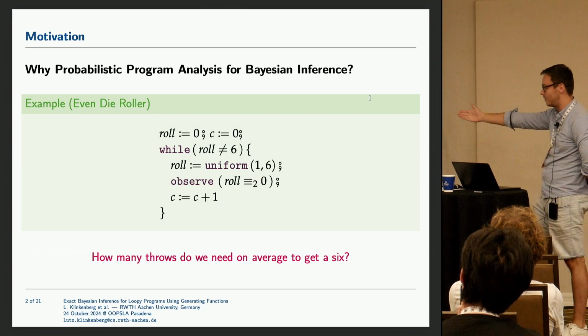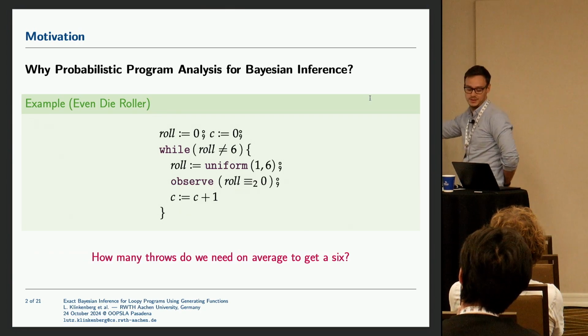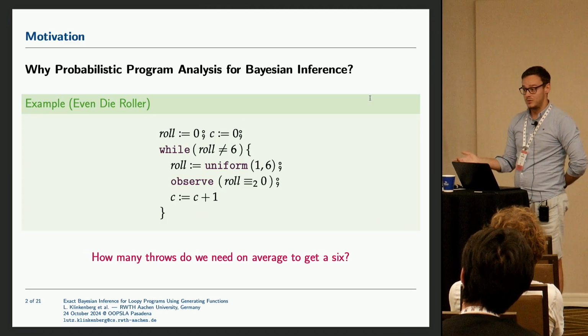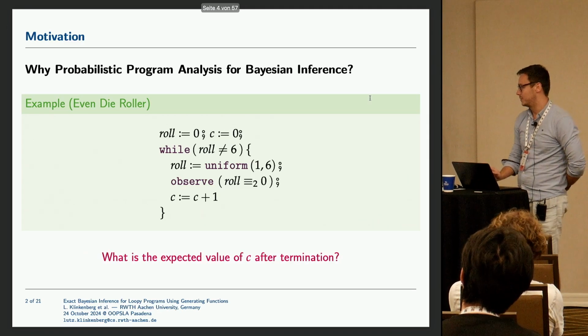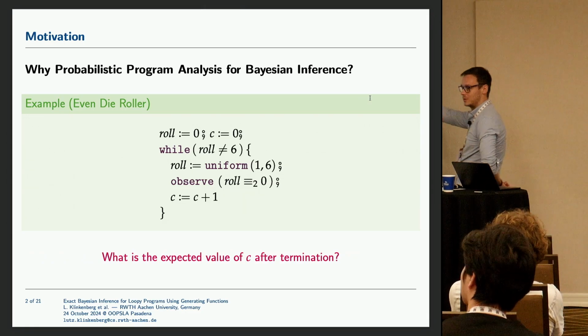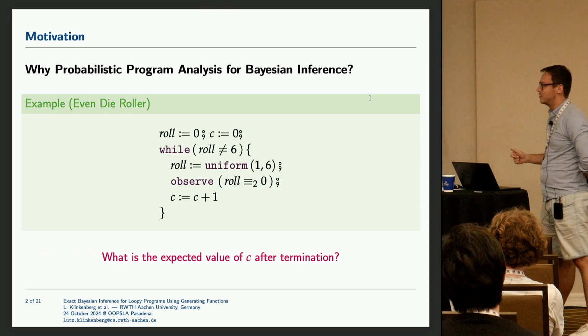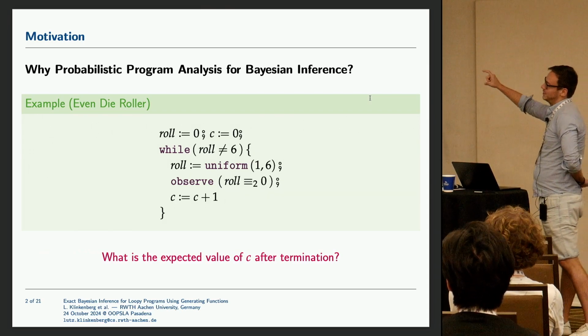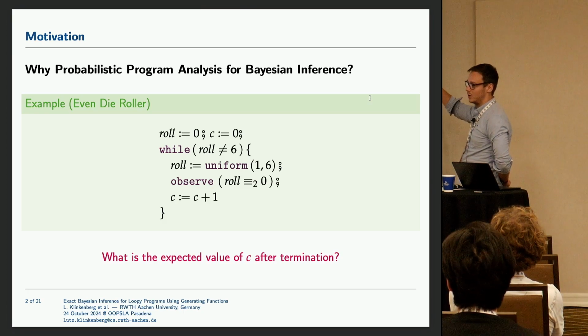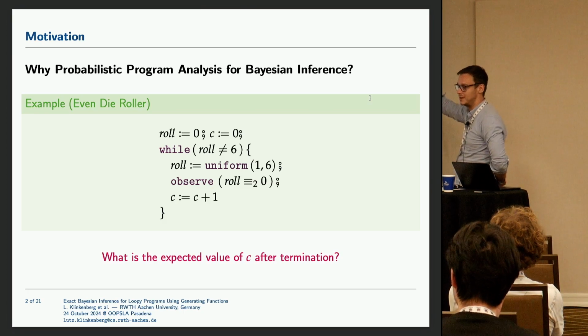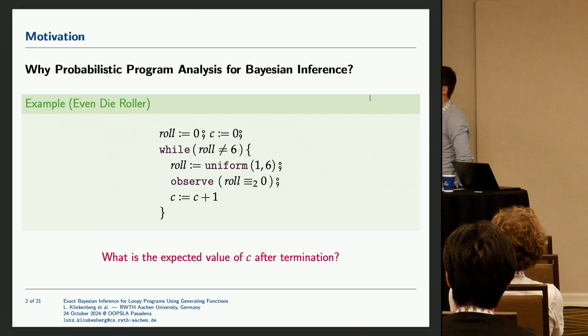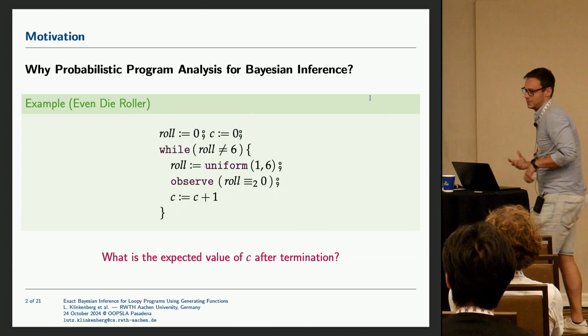And still we want to know how many throws we need on average to get a 6. And now this question just transforms into: what is the expected value of program variable C after termination? There you can already see, just by doing probabilistic program analysis, we get a complete framework for reasoning about stochastic processes, and we use probabilistic programs basically as a modeling language for these processes.